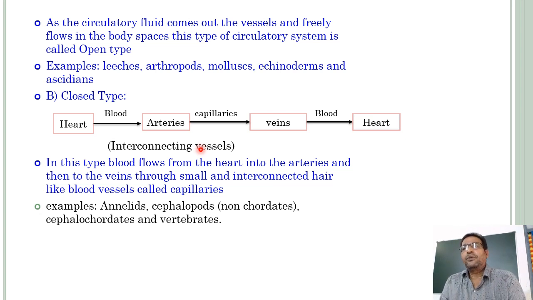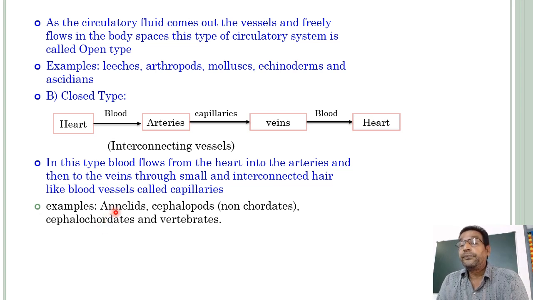Unless a wound happens, the blood will not come out. Usually the blood will not come out. The flow of blood is completely restricted to blood vessels only. So this type of circulatory system is called a completely closed type of circulatory system. And what are the examples of animals with a closed type of blood circulatory system?